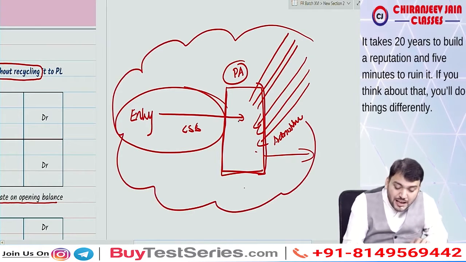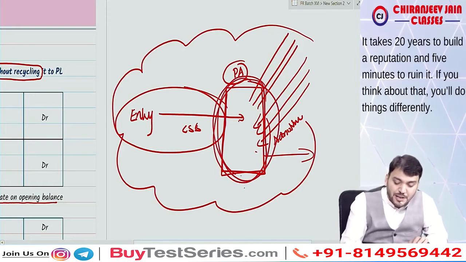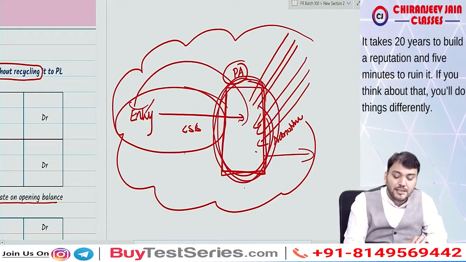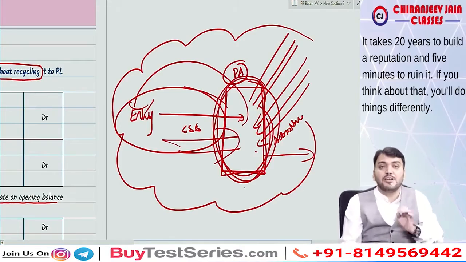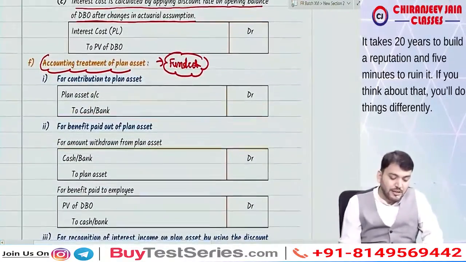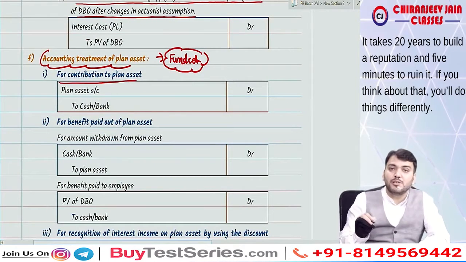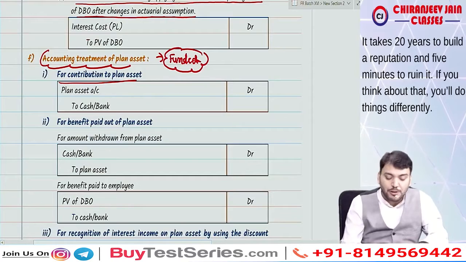Understood? Because the investment risk and actuarial risk of this plan asset fall onto the entity, we need to create an asset. So what is the journal entry? For contribution to plan asset, the journal entry is: plan asset account debit to cash or bank.